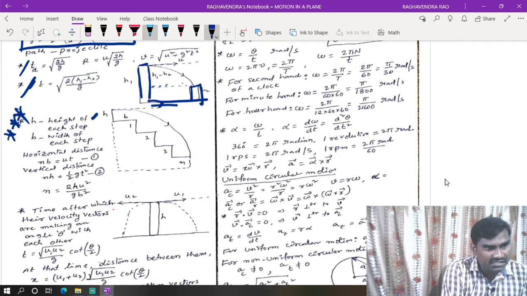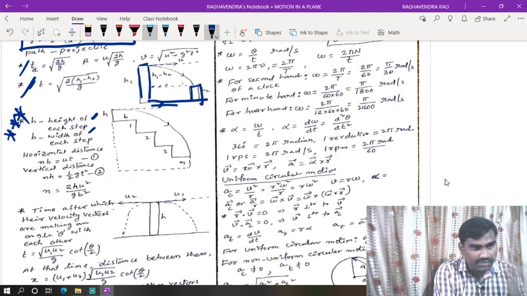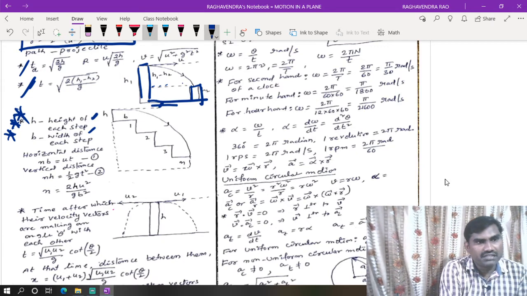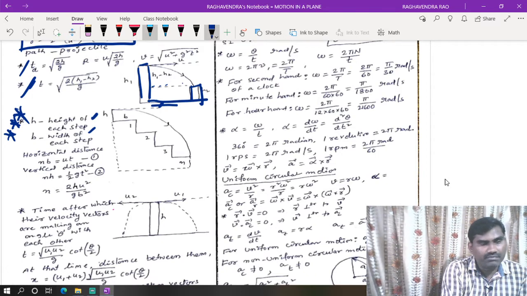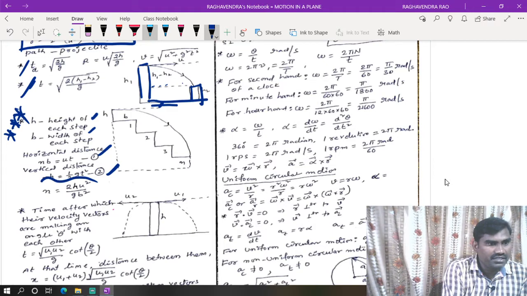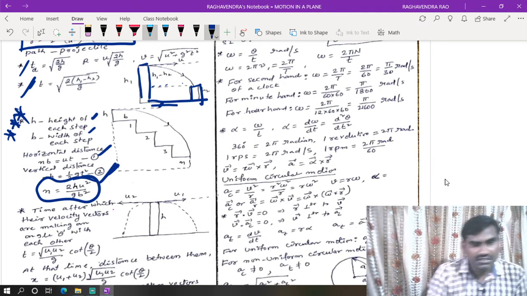H is the height of each step, b is the width of each step. So now the horizontal distance x is equal to ut. That means x is equal to n into b. N into h is equal to half g t square. Now by simplifying you will get the number of steps by using this equation.